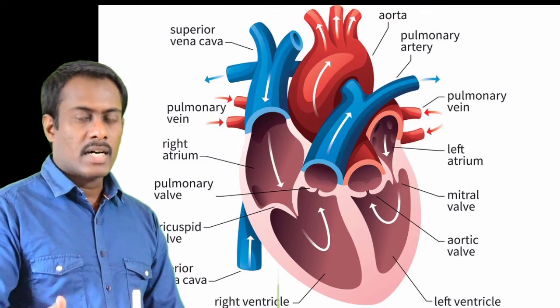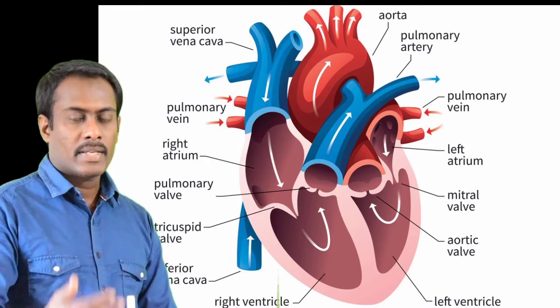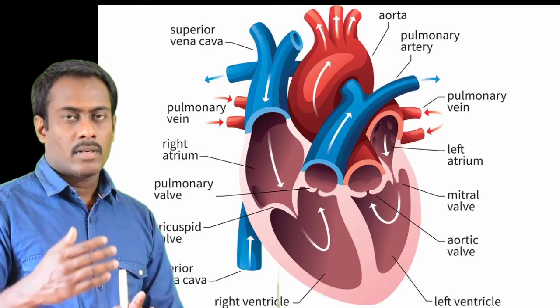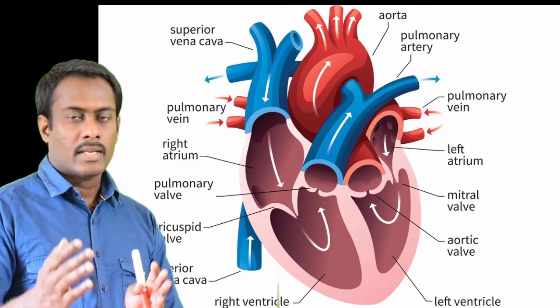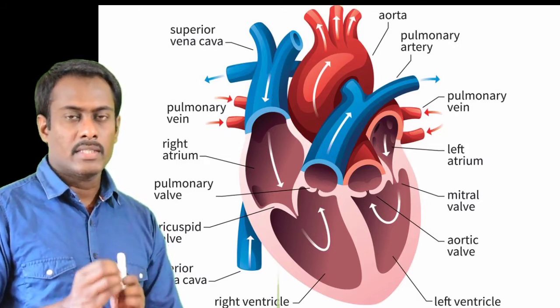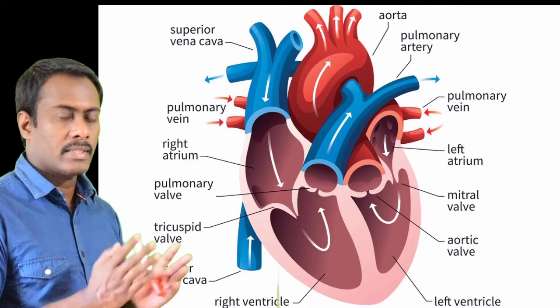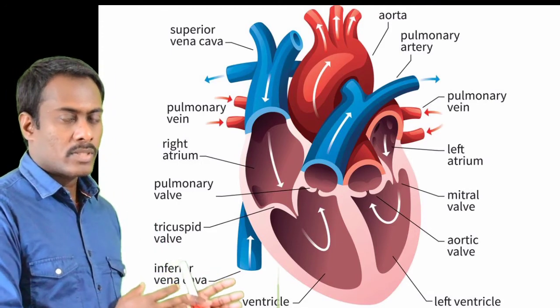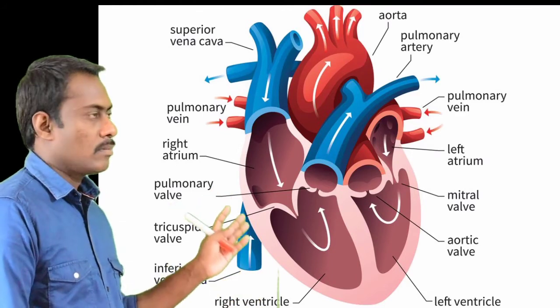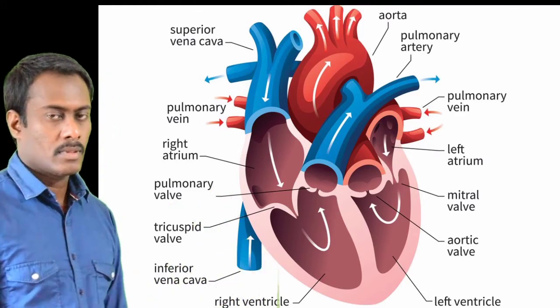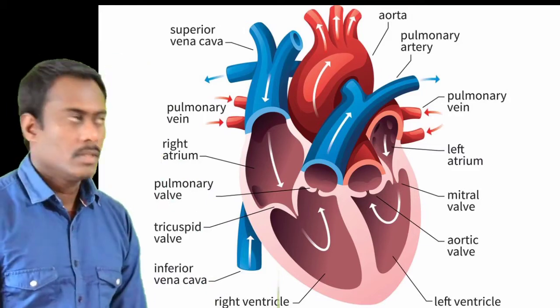And again, these blood capillaries then combine and form veins, taking the carbon dioxide rich blood back to the heart and then pumped to the lungs.